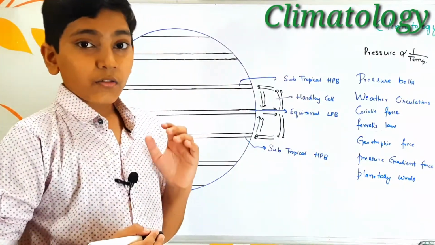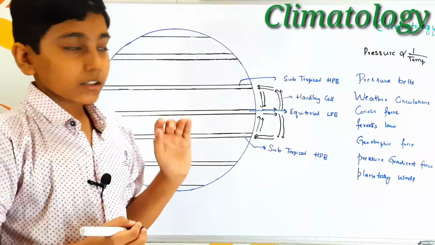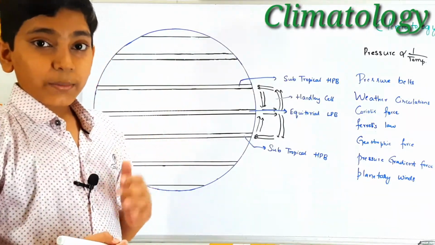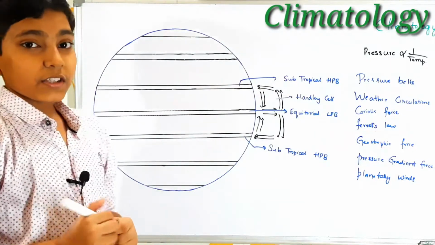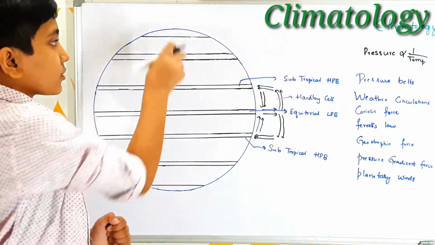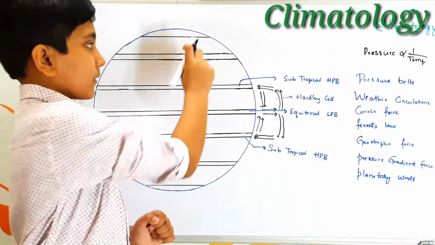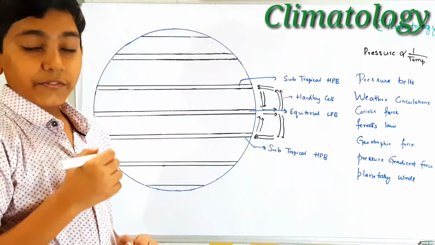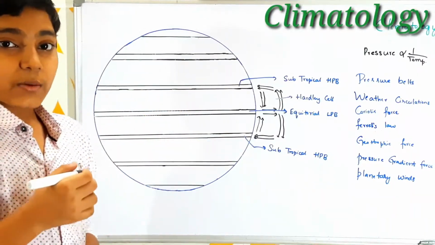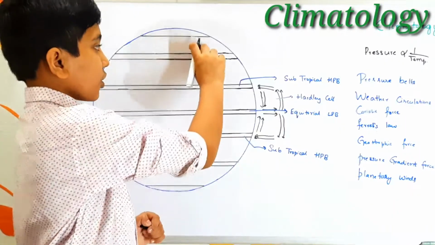Now let us look at what happens at the polar regions. At the poles, the temperature is low, so it leads to the formation of a high pressure belt. Due to that reason, we have the polar high pressure belt. And in this region, we find high temperature when compared to the polar regions, so it leads to the formation of a low pressure belt.